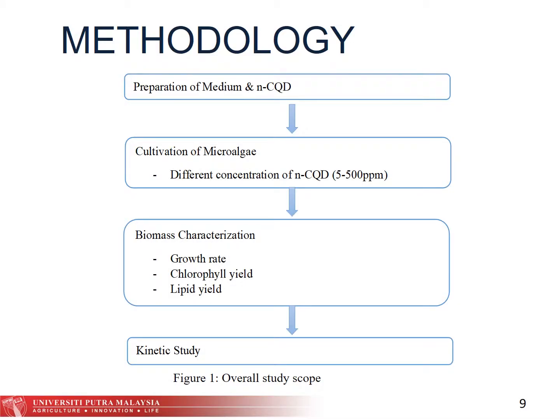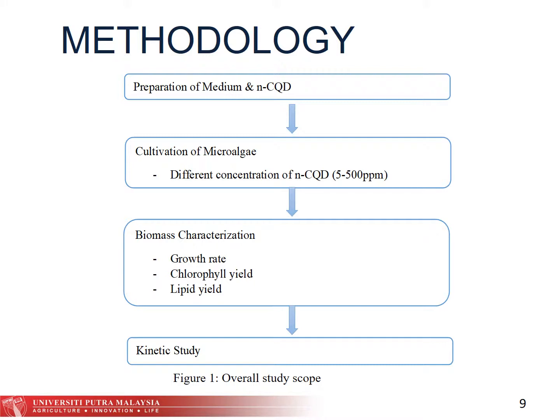Next is the methodology. There are a few parts involved in this project. Firstly is the preparation of the medium, which is the F/2 medium, specifically for Nannochloropsis species, and the preparation of NCQD, which is obtained from the Institute of Advanced Technology, ITMA. Next, proceed with the cultivation of microalgae.